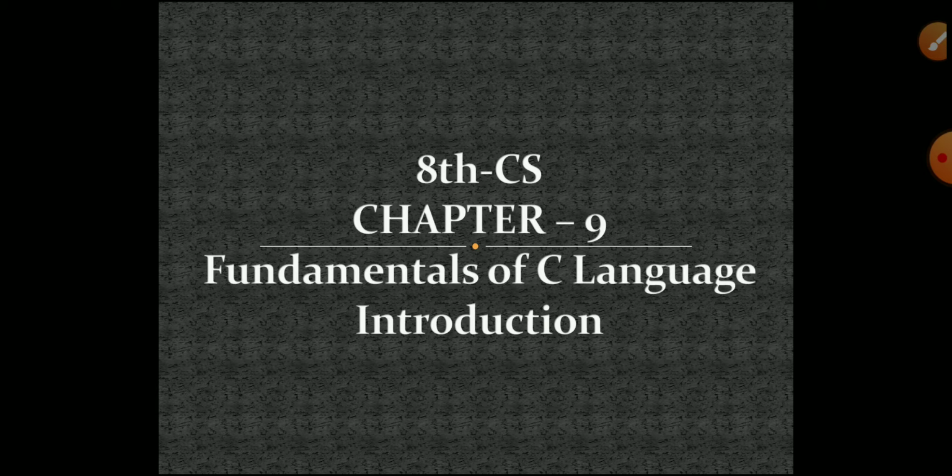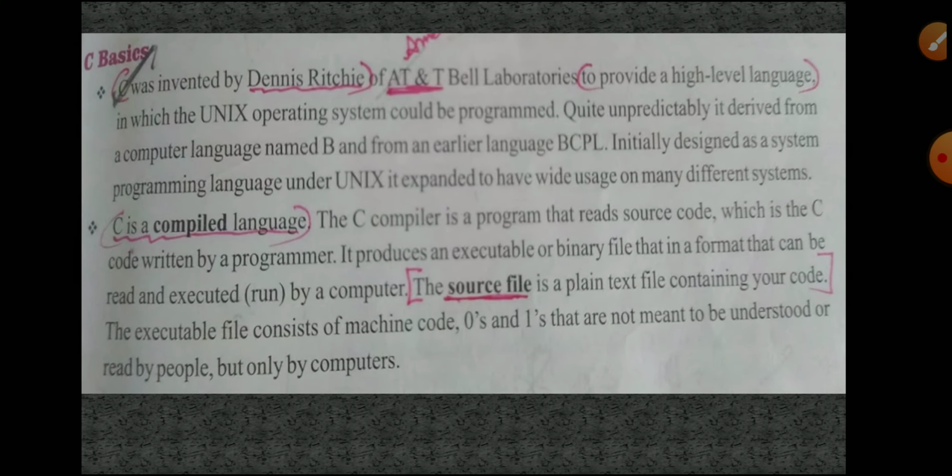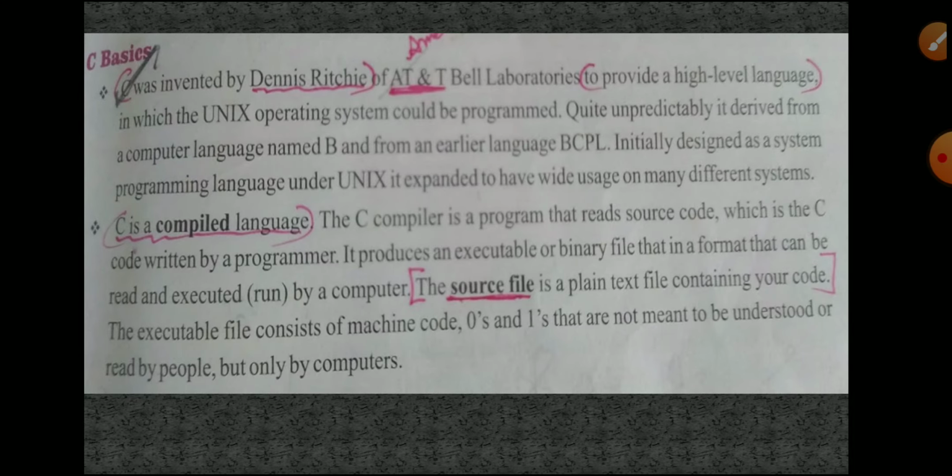So what is meant by the C programming language? Basics. This C programming language was invented by Dennis Ritchie. He is the inventor. He developed the C programming language at AT&T Bell Laboratories. AT&T means American Telephone and Telegraph. In that Bell Laboratory itself they developed this C programming language.